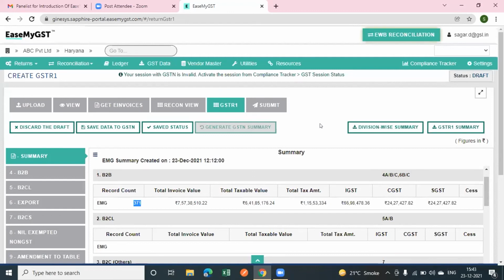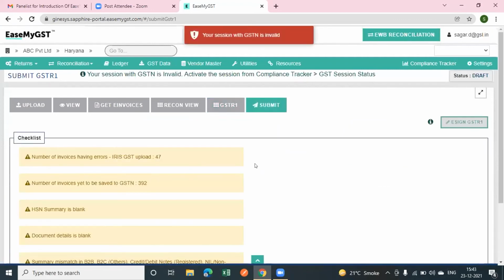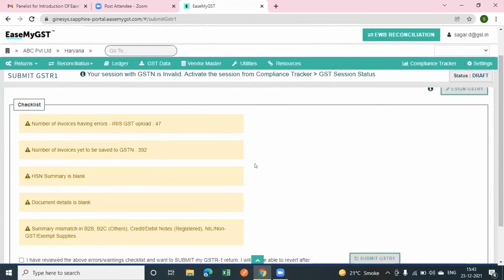So how can you do this? I am showing you by clicking this submit button. Basically, we are providing some validations in a checklist. Suppose you are uploading the GSTR1 data and you have not uploaded the HSN summary, so it will show you that HSN summary is blank. It will also show you that document details is blank if you have not uploaded that document.